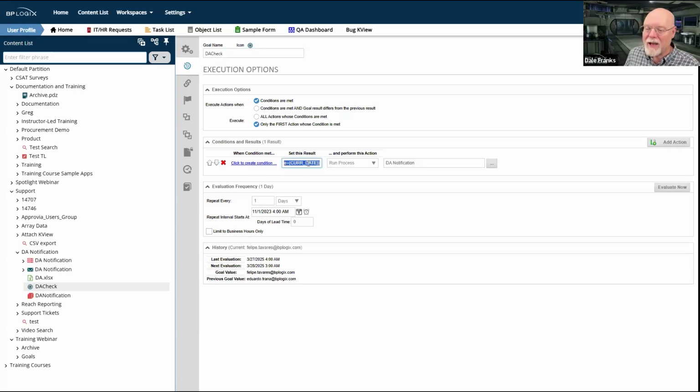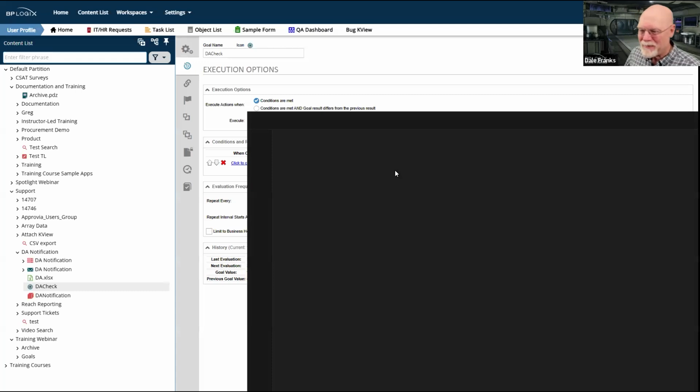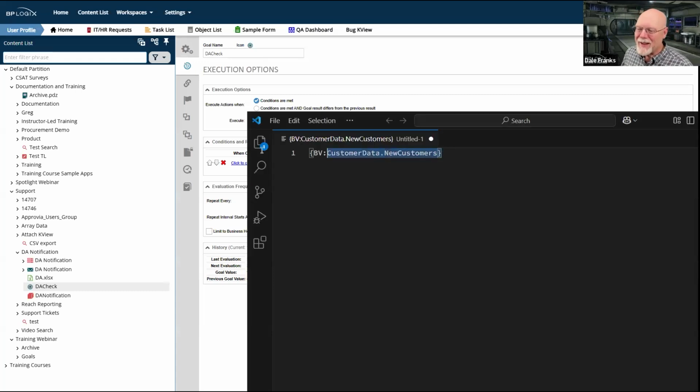Well, I guess this I really do need to show in Visual Studio Code because there's no way we're going to see that whole thing in that tiny little text box. So let's go back here to Visual Studio Code, and this is what we are passing. I really should have just typed in BV there instead of business_value. No matter.